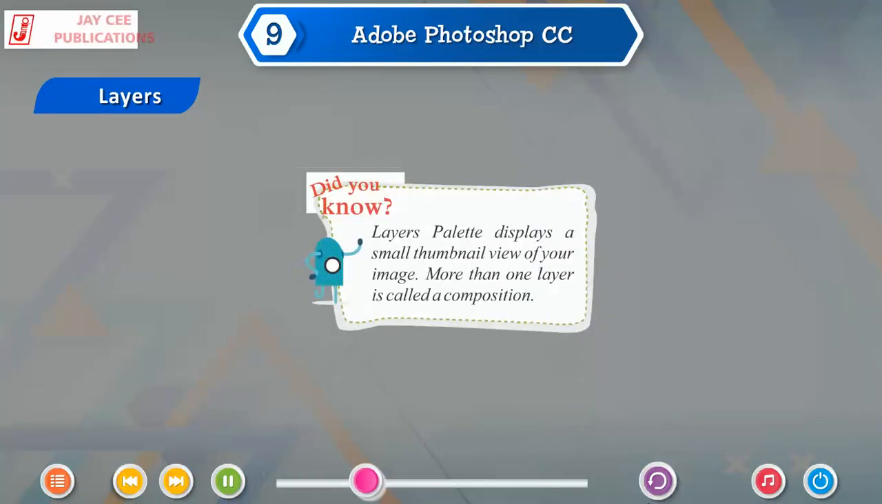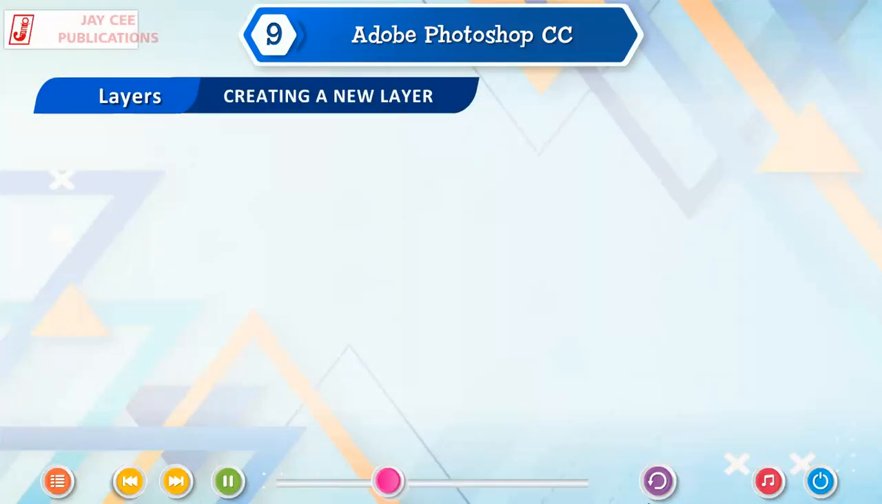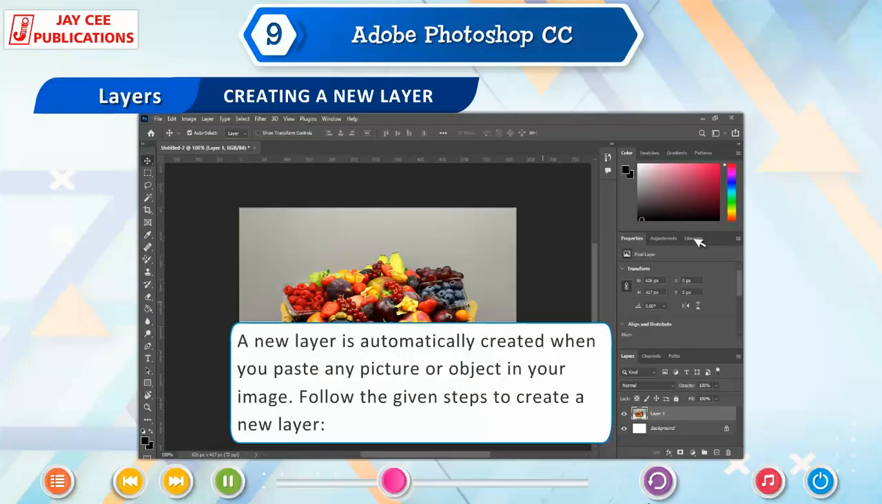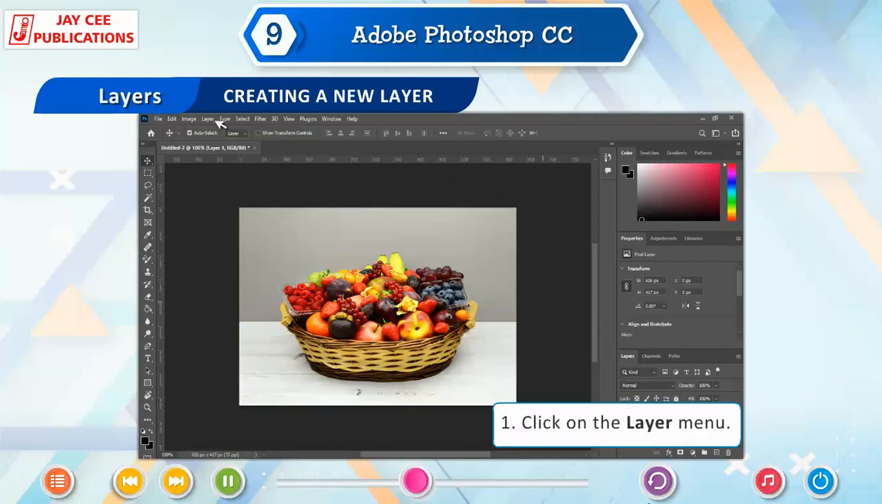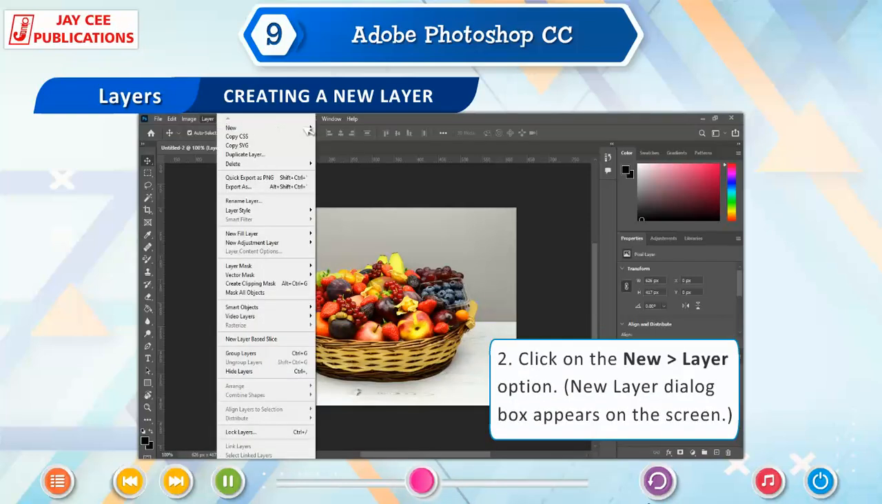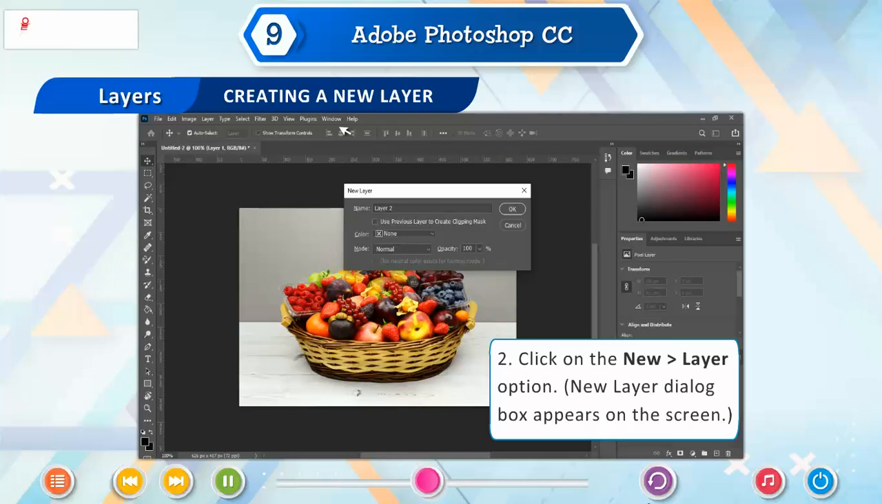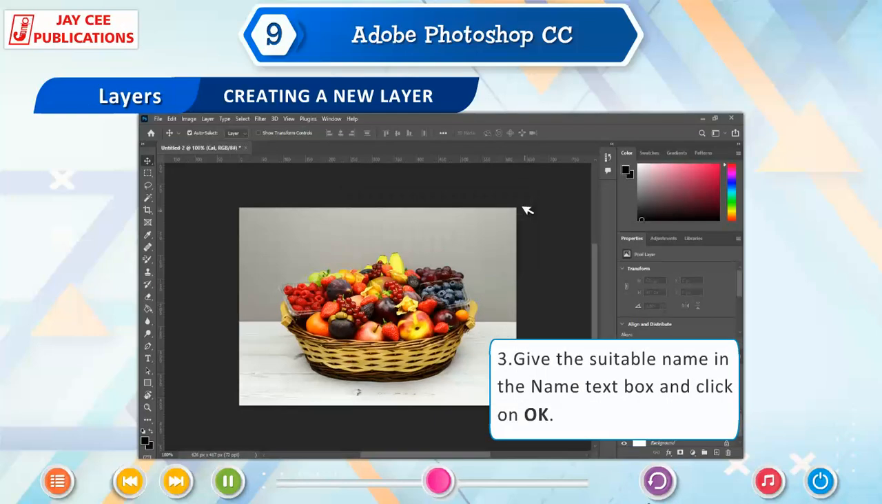Did you know? Layers palette displays a small thumbnail view of your image. More than one layer is called a composition. Creating a new layer. A new layer is automatically created when you paste any picture or object in your image. Follow the given steps to create a new layer. 1. Click on the Layer menu. 2. Click on the New, go to Layer option. New Layer dialog box appears on the screen. 3. Give the suitable name in the Name text box and click on OK.